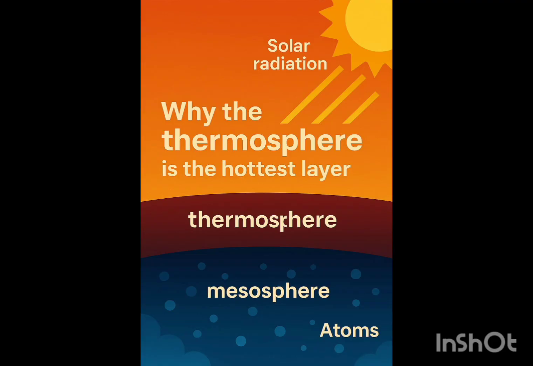If you guys remember, I told you about corona and coronal mass ejections. When I spoke about corona and the sun's atmosphere, how much is the surface temperature of the sun? Maybe 5,000 or 50,000 maximum. Okay.